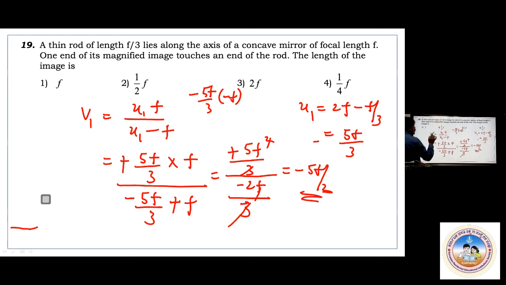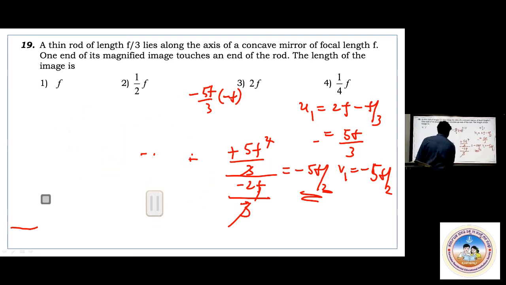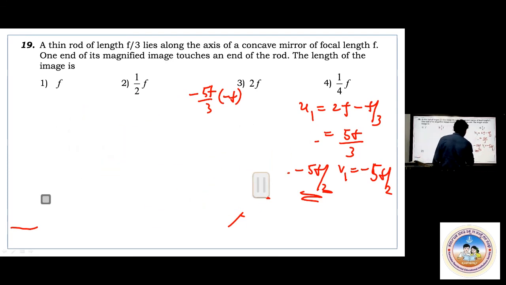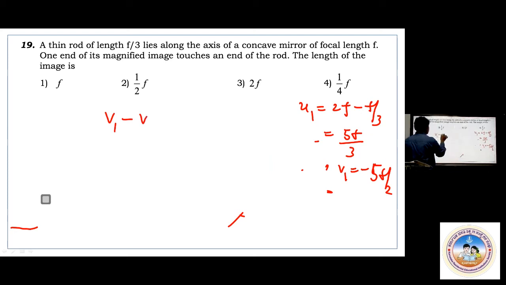So now you try to have this. V1 is minus 5F by 2. This is not the end. Further, what does it mean, the length of the image? I told V1 minus V2. What does V1 minus V2 mean? Length of the image is V1 minus V2.